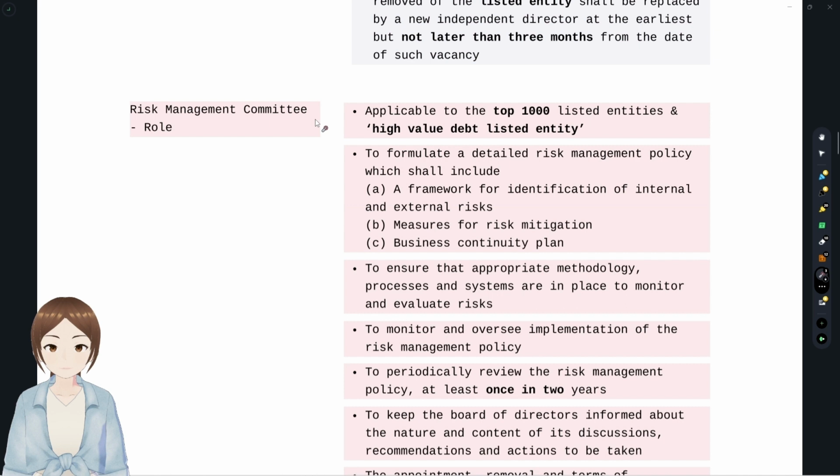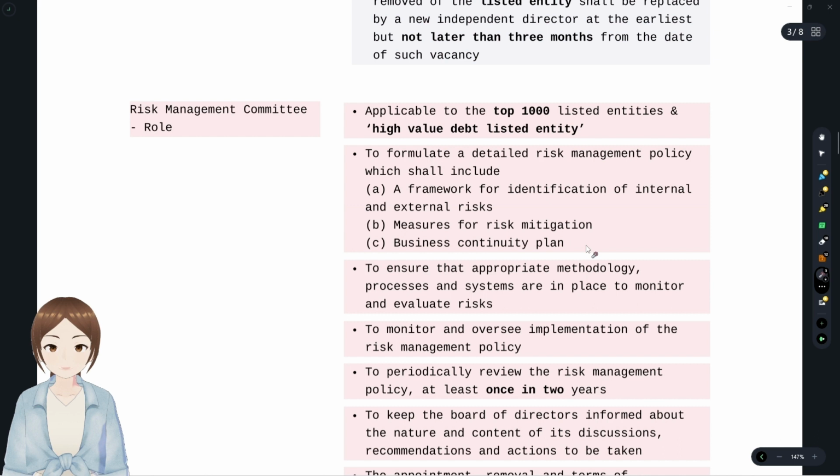Why do they require a risk management committee? In order to formulate a risk management policy. What does that risk management policy consist of? Risk management consists of, whenever there is any kind of risk, you prioritize the risk. First, you have to identify the risk, and after identifying, you have to find some remedial actions in order to mitigate that risk. So it is a framework for identification of internal and external risk and measures for risk mitigation, that is, remedial measures.